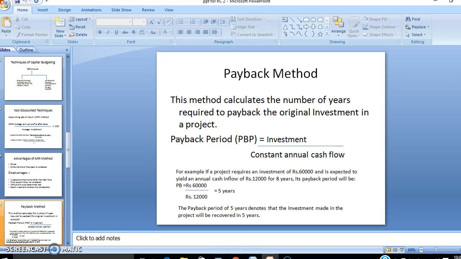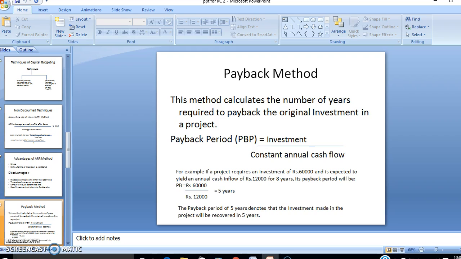Now we are going to discuss the payback method, that is PBP, payback period. This method calculates the number of years required to pay back the original investment in a project. It can be calculated by the given formula. PBP is equal to investment upon constant annual cash flow.